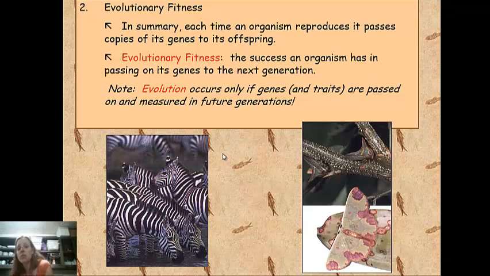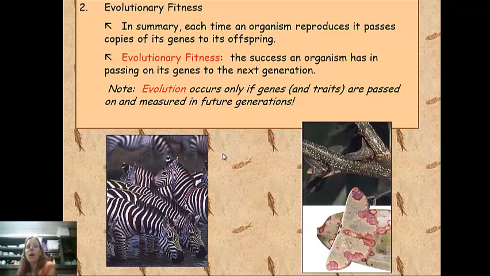Camouflage, as used by these moths, is used so that they're not easily seen by predators, so that they can live long enough to reproduce and pass their genes on to the next generation. They're considered to be evolutionary fit. All right, so that is some evidence supporting the idea of evolution.